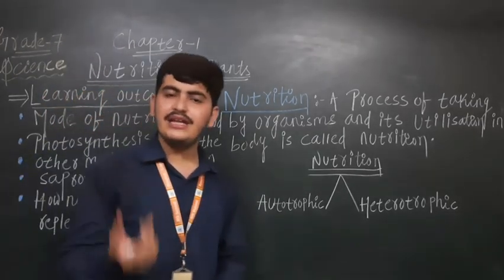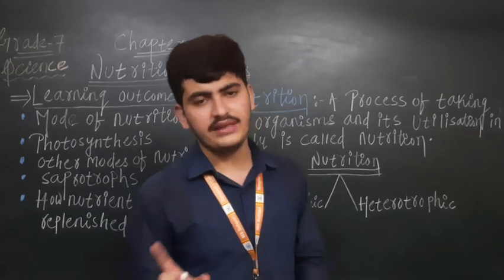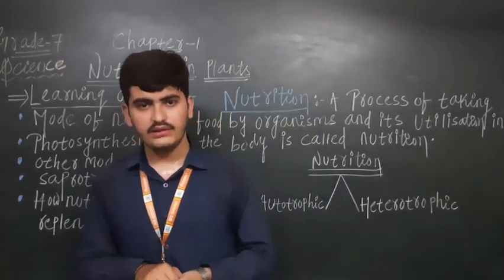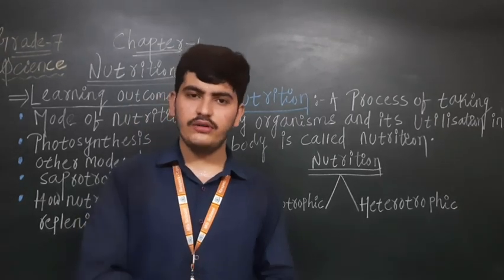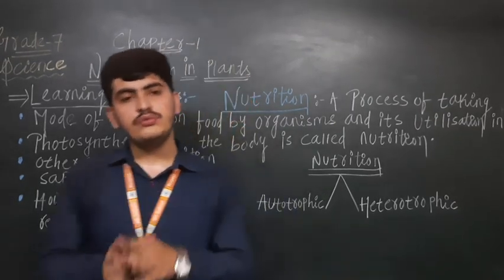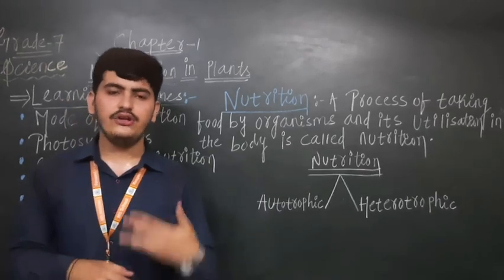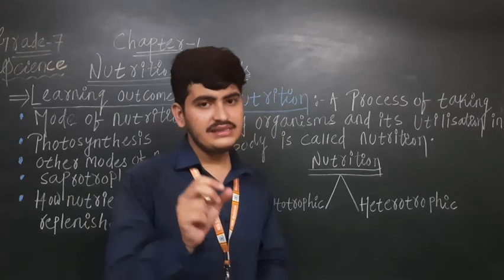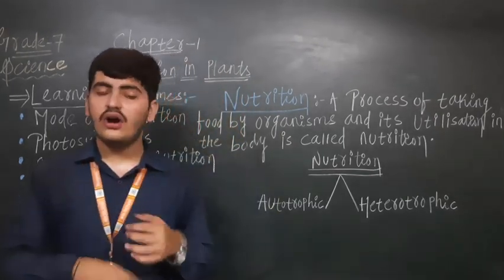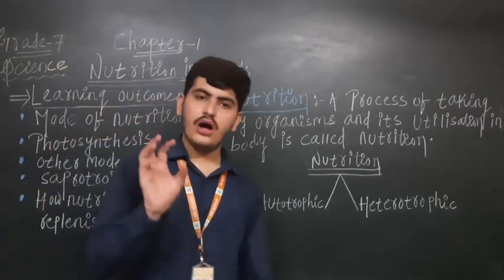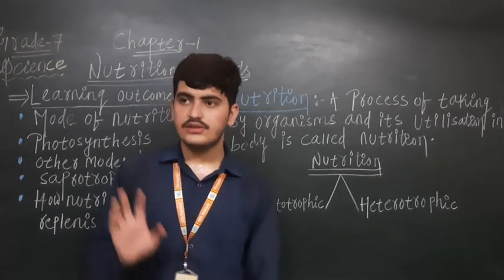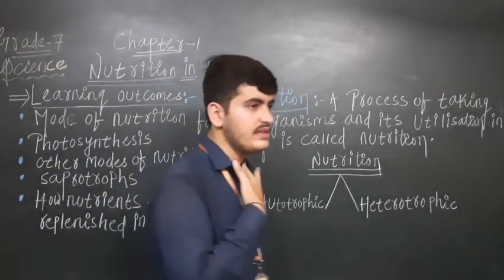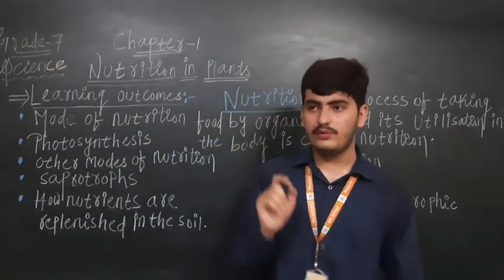But animals and human beings, it is not possible for them to make their own food by themselves, right? Animals are also dependent on plants for their food. Humans are dependent on animals and on plants for their food. So at last I want to say that animals and human beings, directly or indirectly, we are dependent on the plants for our food. So here I want to conclude that plants are the only organisms which make their own food by themselves.